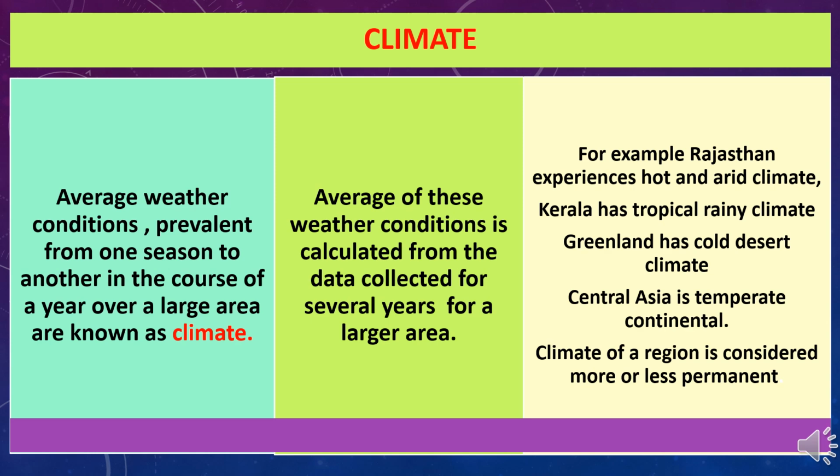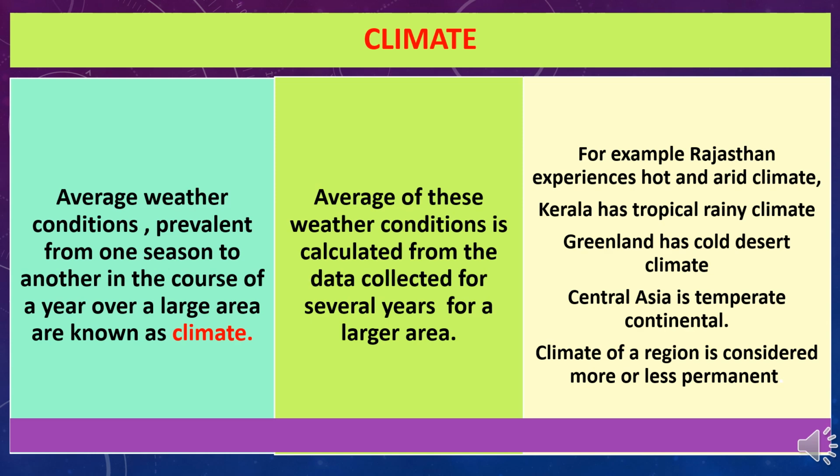Here we will go into details about climate. Average weather conditions prevalent from one season to another in the course of a year over a large area are known as climate. Average of these weather conditions is calculated from the data collected for several years for a larger area. For example, Rajasthan experiences hot and dry climate, whereas Kerala has tropical rainy climate. Greenland has cold desert climate.